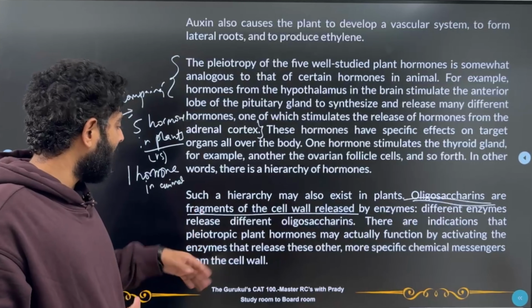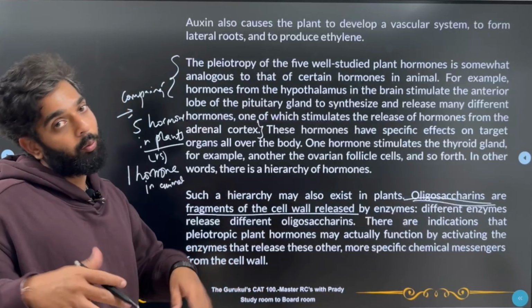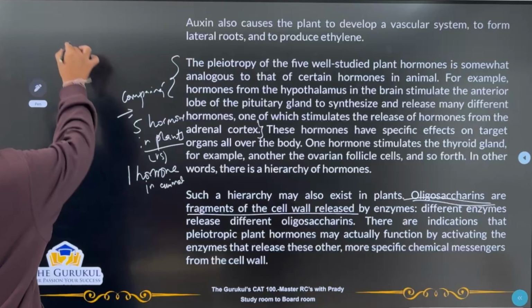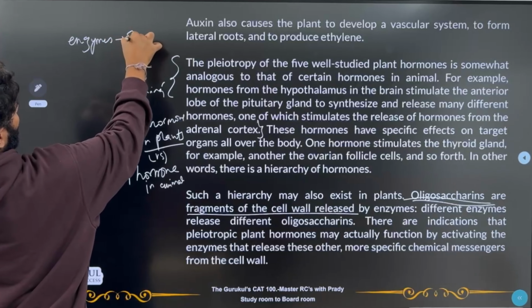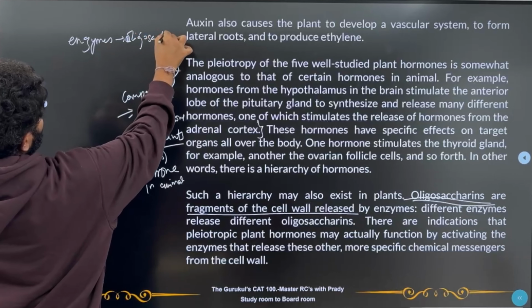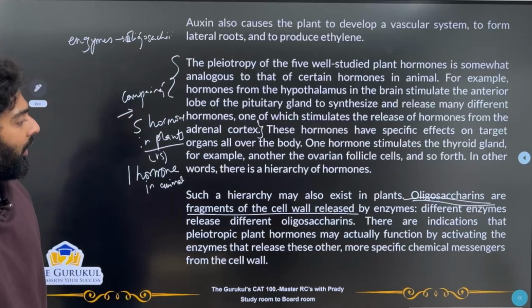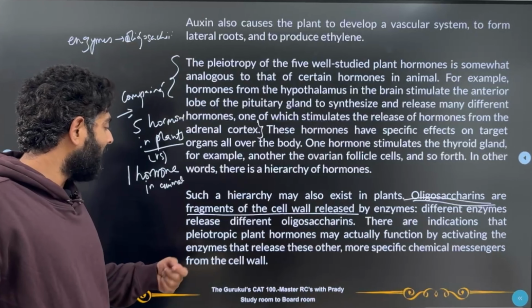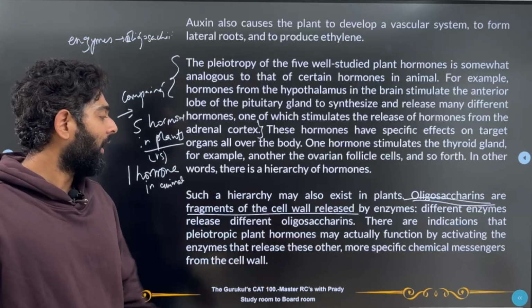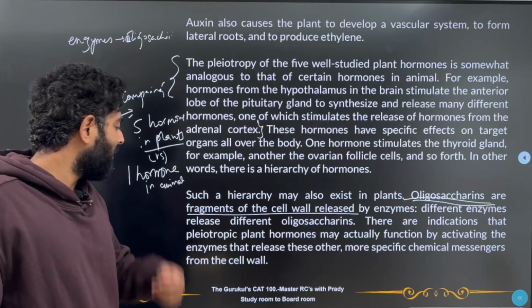Okay, so different enzymes release different oligosaccharides. So what do we understand? There are enzymes which are releasing oligosaccharides, not the other way around. Yes, okay. There are indications that pleiotropic plant hormones may actually function by activating the enzymes that release these other more specific chemical messengers from the cell wall.